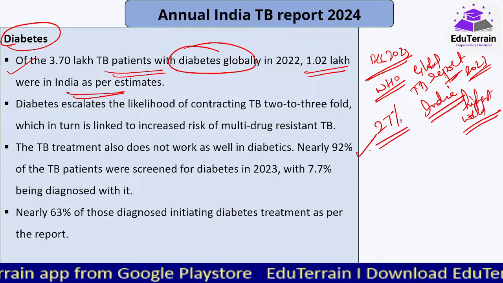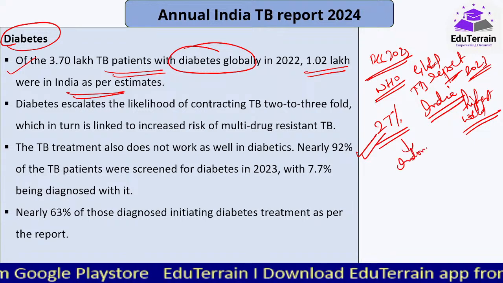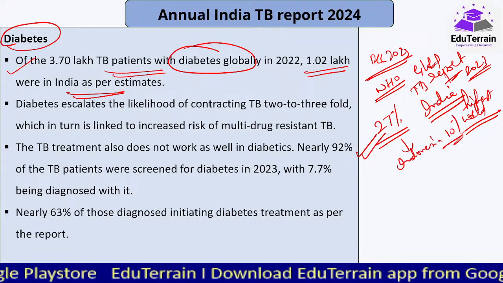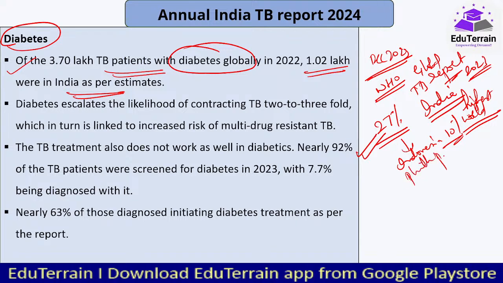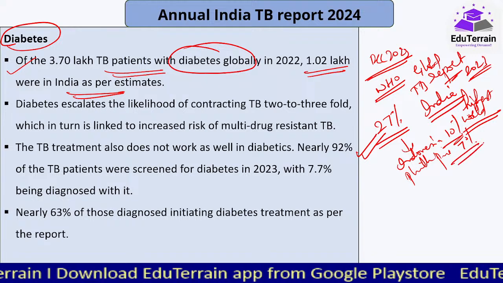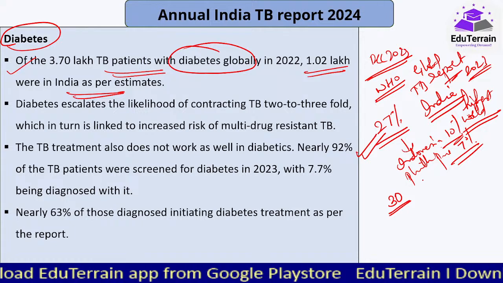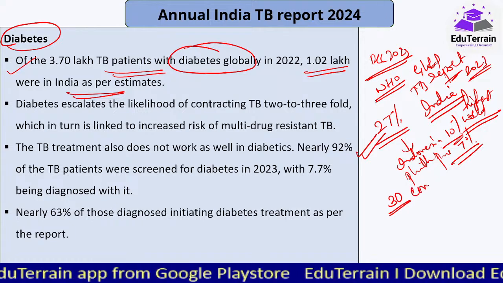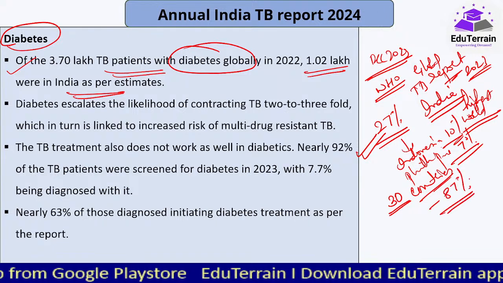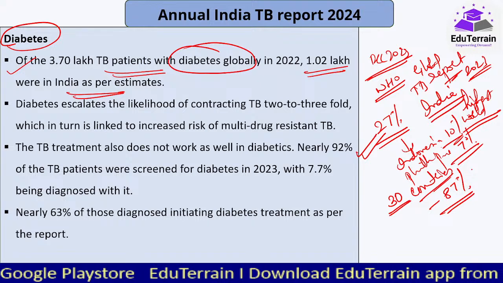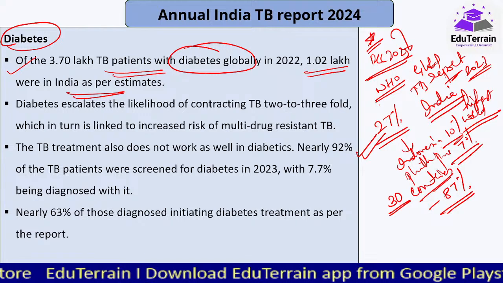Important, this one. India is first highest, and second comes Indonesia, with 10% of the total TB patients in the world, and the Philippines third with 7%. The top 30 such countries account for 87% of the total TB cases in the world. This is some of the data. Since I got a chance here, I wanted to highlight this.